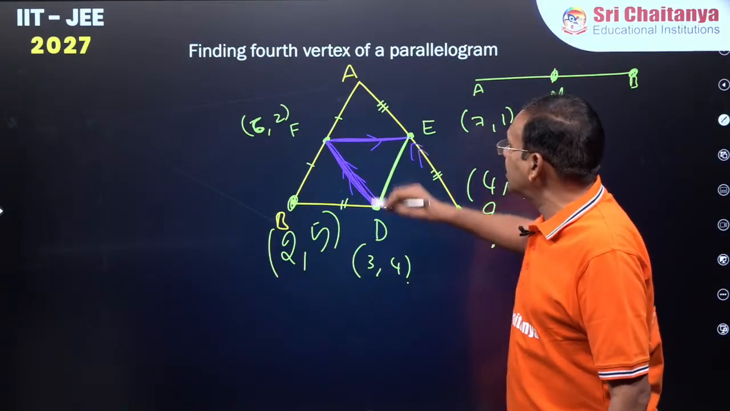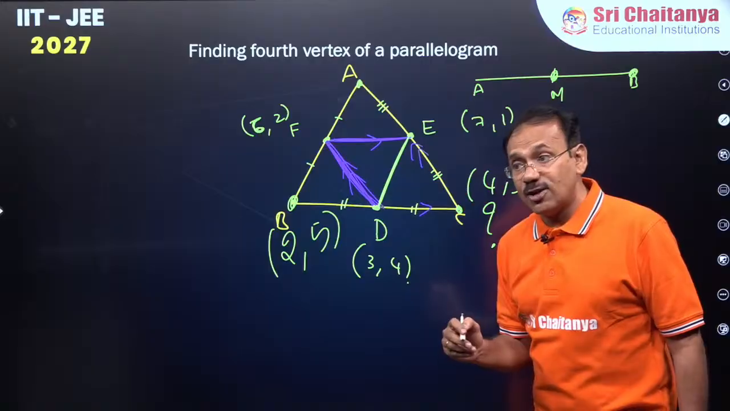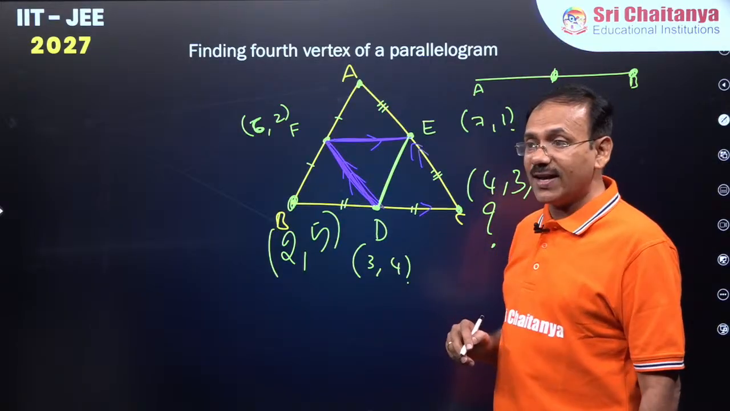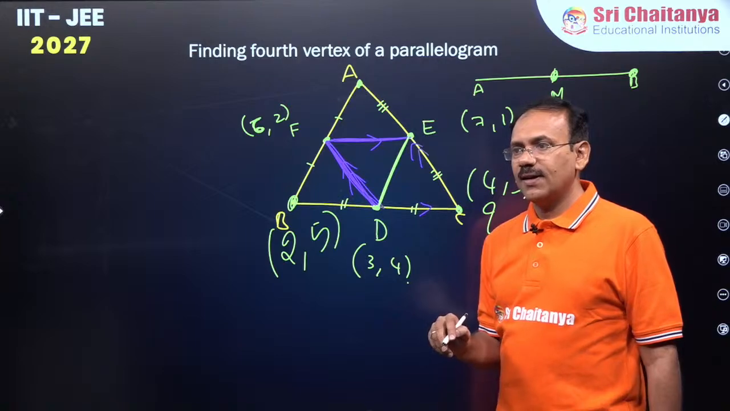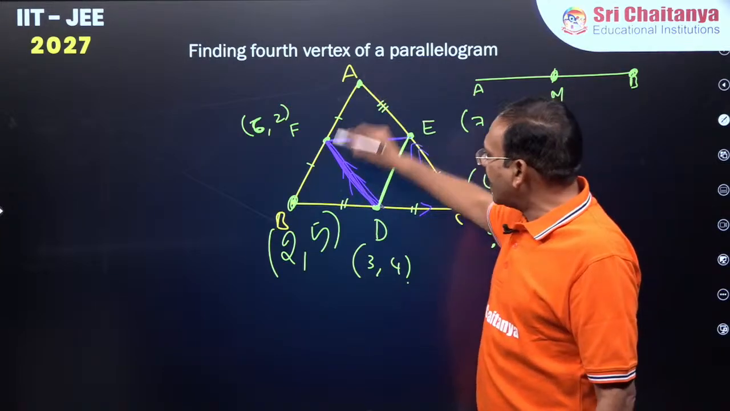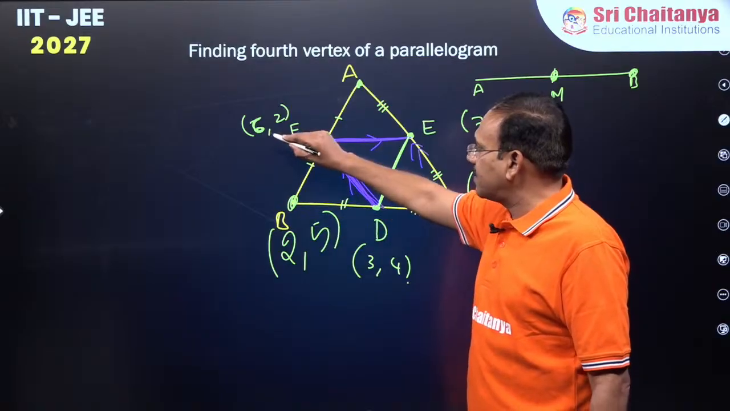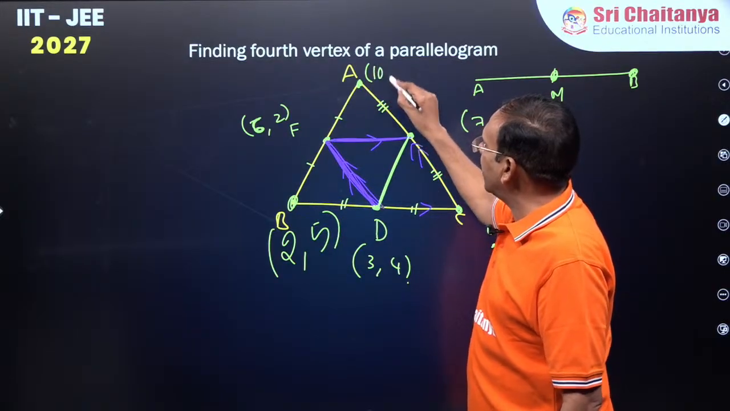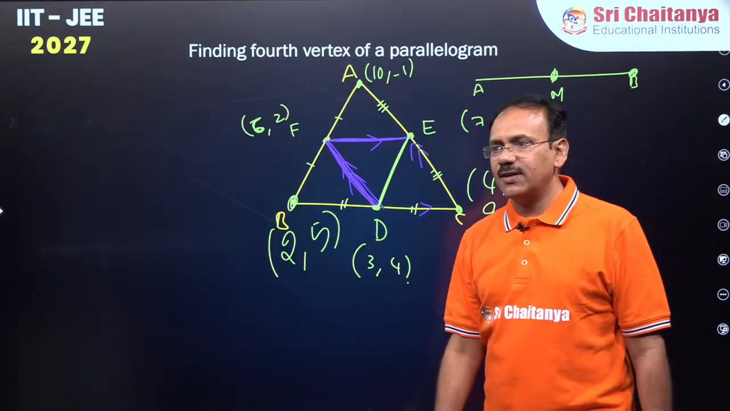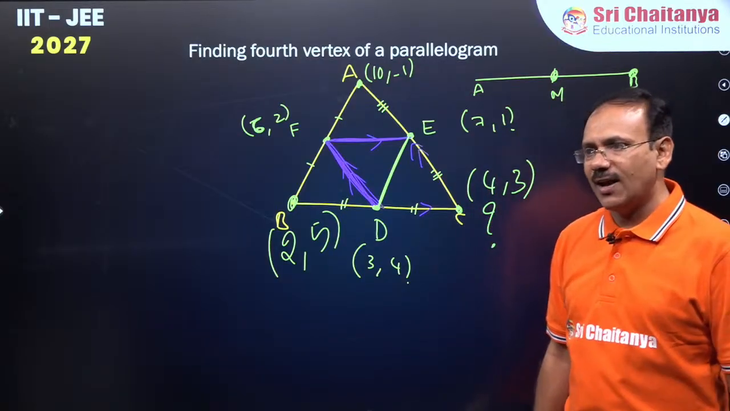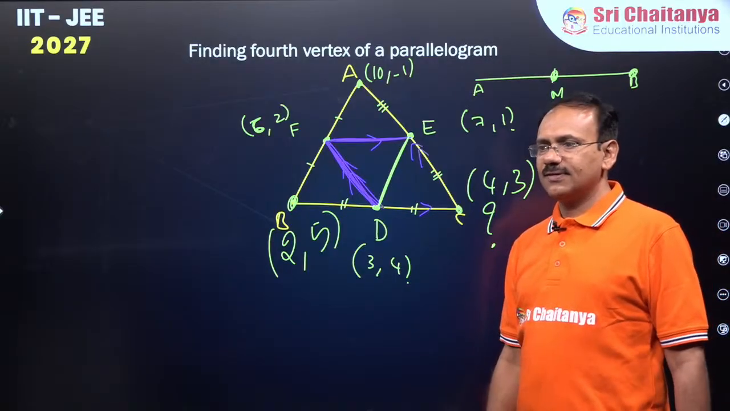Correct? Now in the same way, try to find A, guys. Come on, quick. This is again a line segment. Midpoint is known. Double the midpoint and subtract. 12 minus 2 is 10. 4 minus 5 is minus 1. 10 comma minus 1. Superb. Well answered.